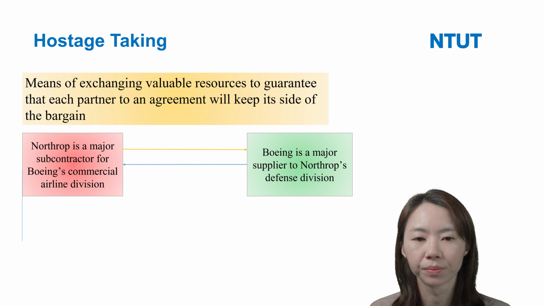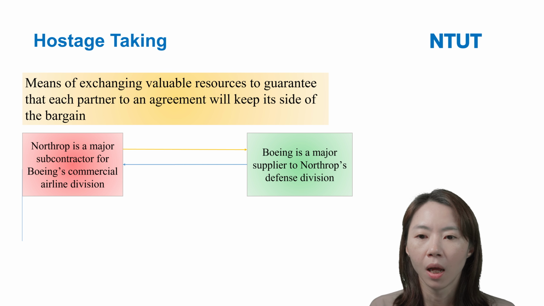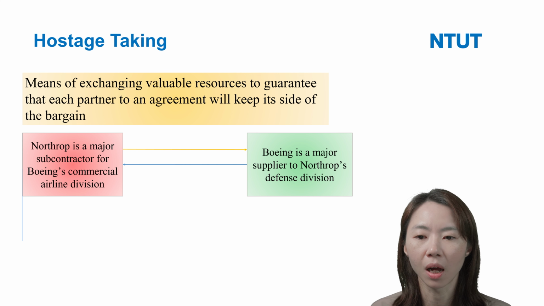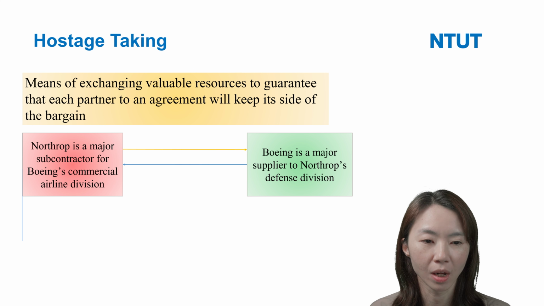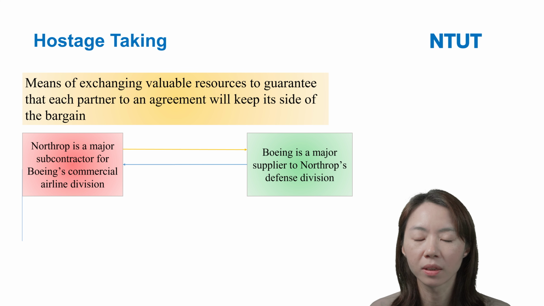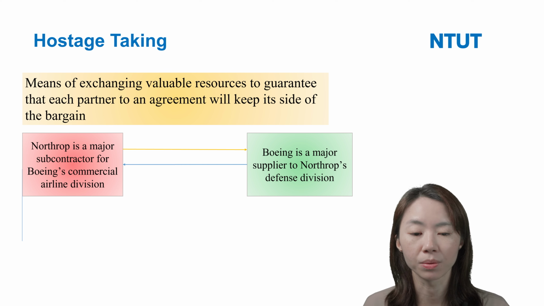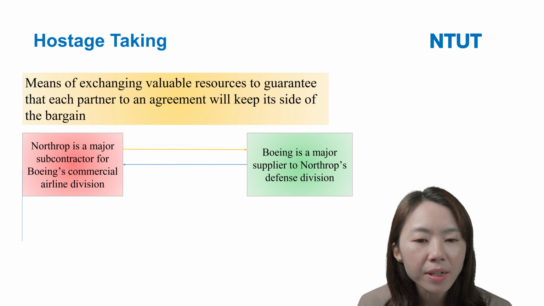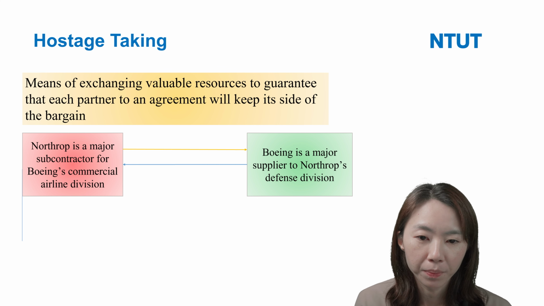Here we have the example of Northrop and Boeing. Northrop is the major subcontractor for Boeing's commercial airline division. Northrop invests a lot of resources to build specialized assets for Boeing.